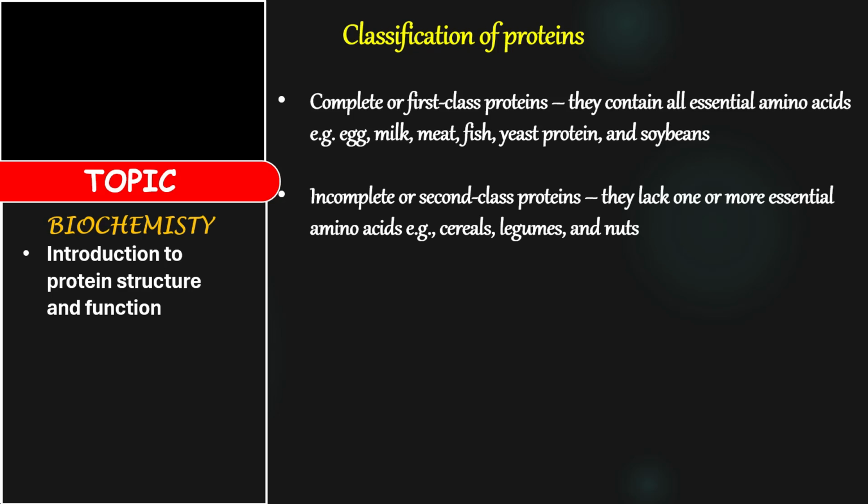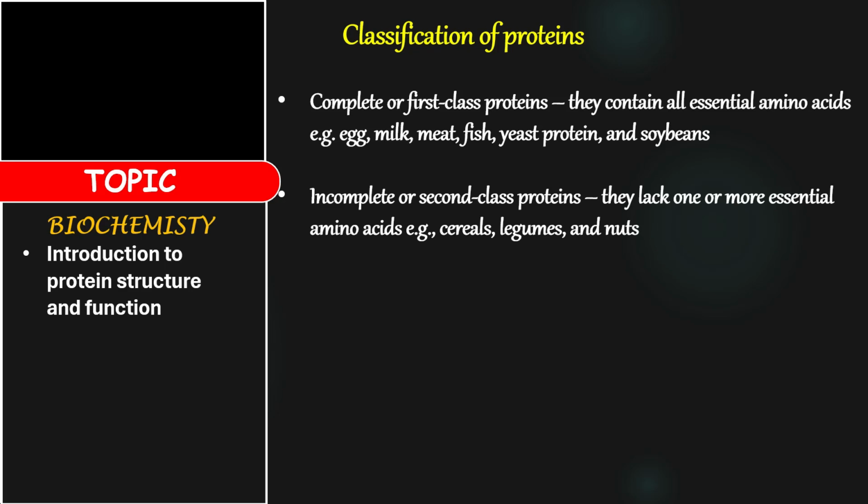Now, if they say classify proteins, it means you classify them based on the different criteria, and give examples and explain if possible. However, if they just say classify based on solubility or classify based on biological function, then you just go straight and classify based on that criterion. That means the criterion you are asked to use is the biological functions of those proteins.